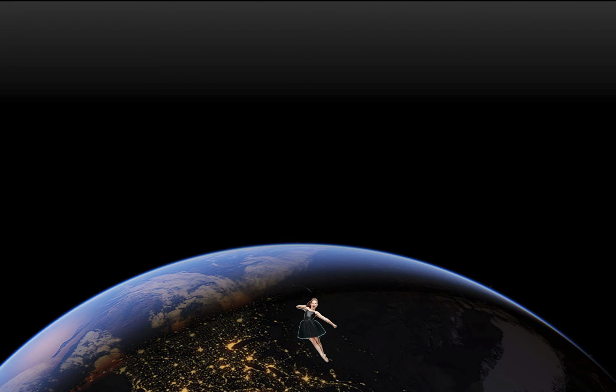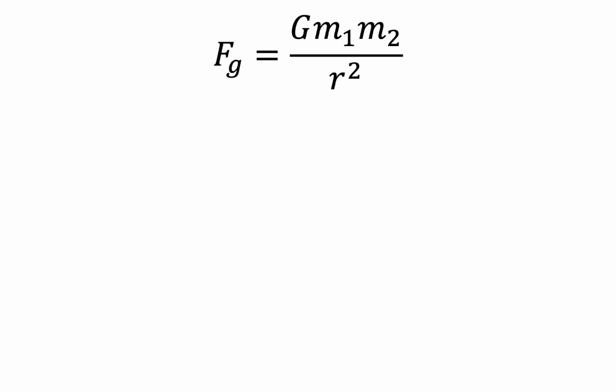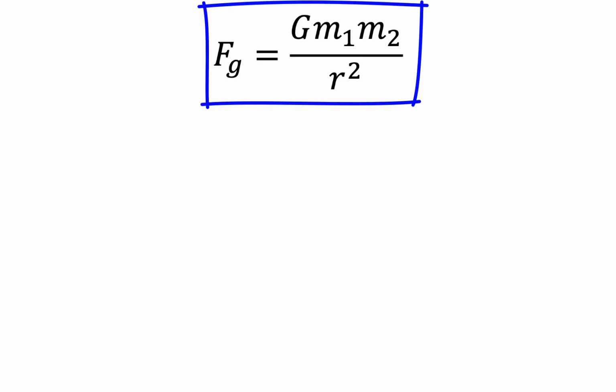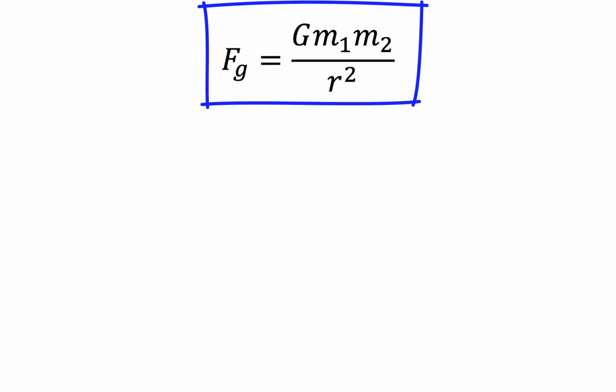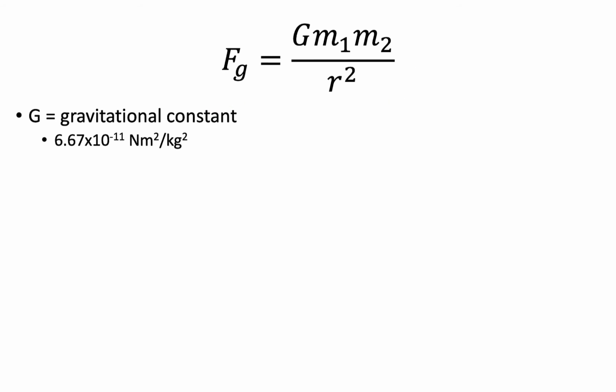The formula used to find the gravitational force between two objects is F sub g equals big G times mass of one object times the mass of the second object, divided by the straight line distance between their centers of mass squared, often referred to as the radius. G is a special value called the gravitational constant, and is a value of 6.67 times 10 to the negative 11 Newton meters squared over kilograms squared.